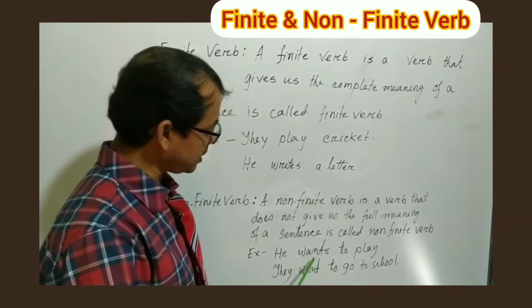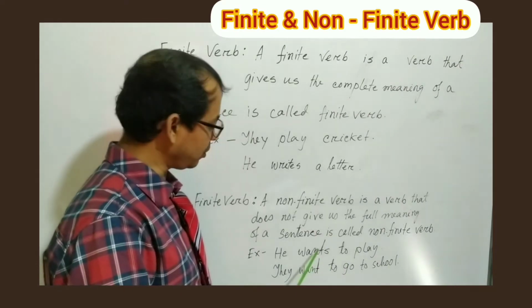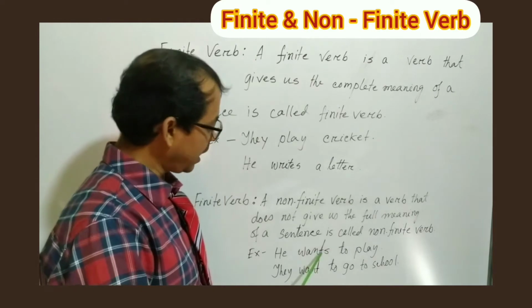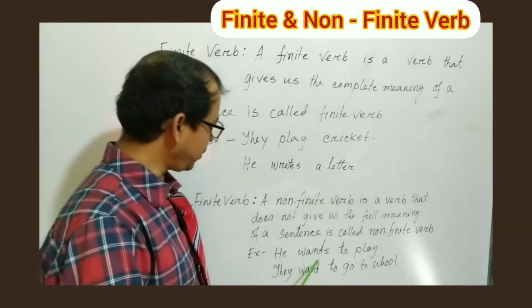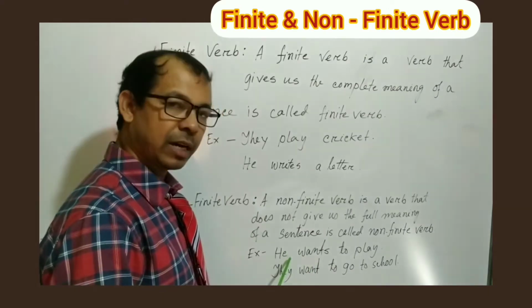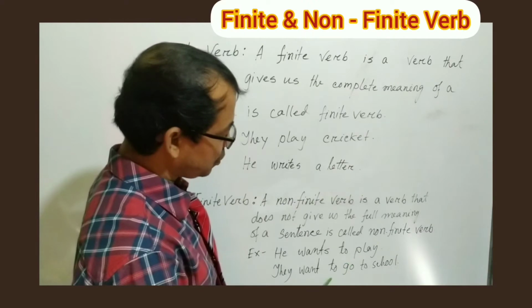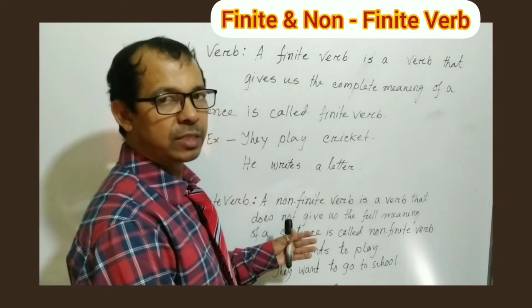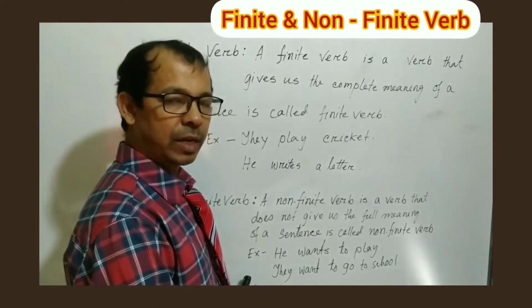But here you can see this is wants and want. So these are the finite verb and it has changed its form, okay, according to the subject. But here you can see to play, to go. Here it is not changing its form according to the subject, okay.